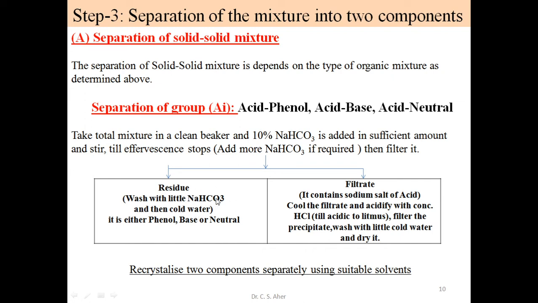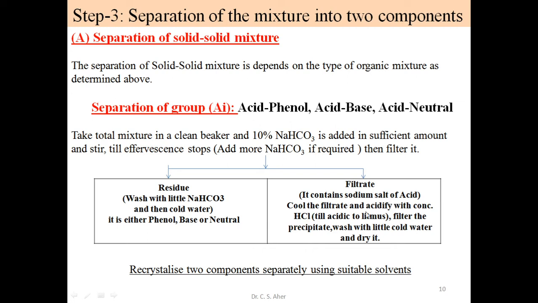What happens? The bicarbonate reacts with the acid. If this acid is on the residue surface, it is washed out into the filtrate. All the acid is converted into a soluble salt and collected in the filtrate. So what is the filtrate? The filtrate contains the soluble salt of the acid, that is, the sodium salt of the acid, which is water soluble. So this filtrate is clear.